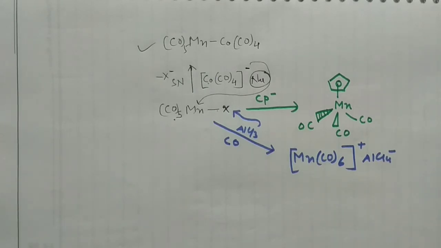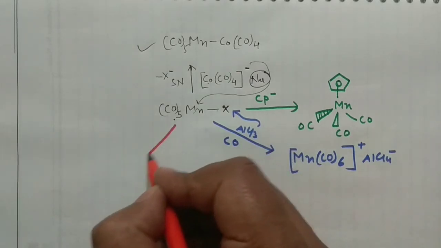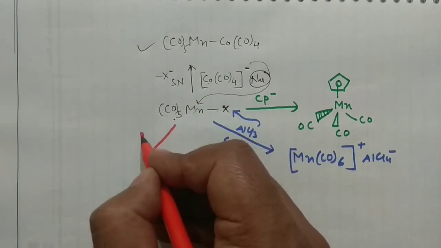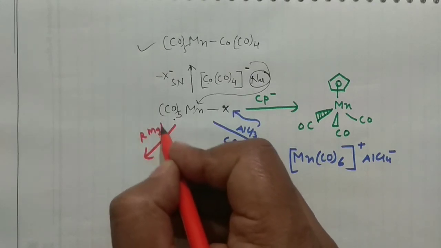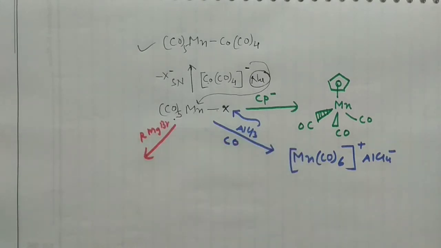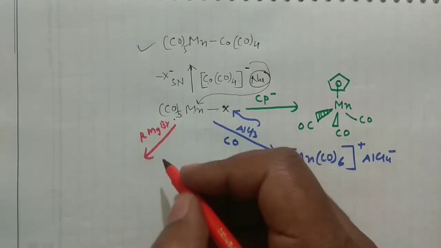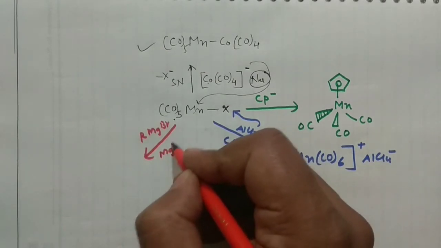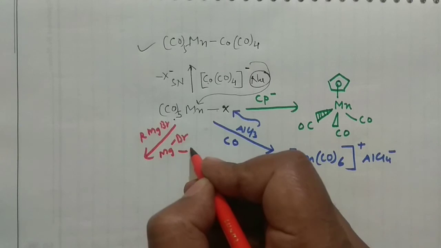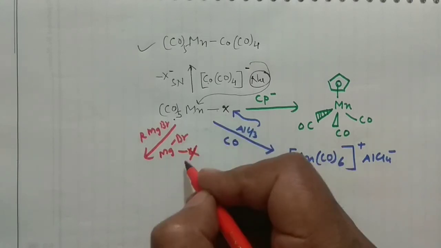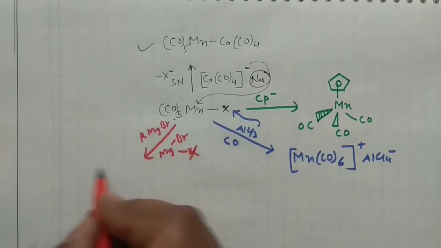And one more thing, this can also react with a Grignard reagent. Say you have RMgX, or RMgBr, you can take the Br also. You know the magnesium is bivalent, so one Br and one Cl, or one X, from here will be knocked out. And what compound will it result in?